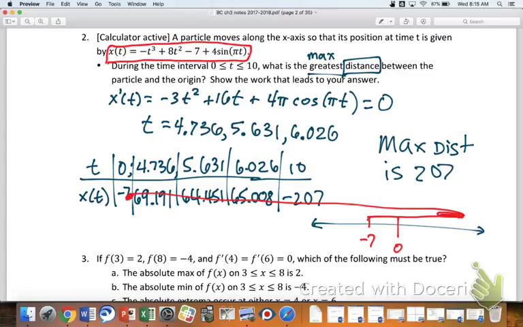Hey, we may or may not get to number 3. If we don't, we'll just do it as a warm-up tomorrow. I wanted to do a little get-to-know-you thing. I do this every year, and if you've had me before, this is really similar to what we've done before. I do these little 3x5 cards, simply because they're easy for me to keep track of, and I get these out from time to time, and it's just good for me to get to know you a little bit.